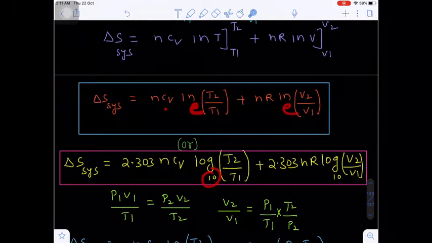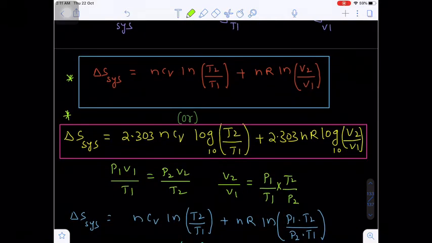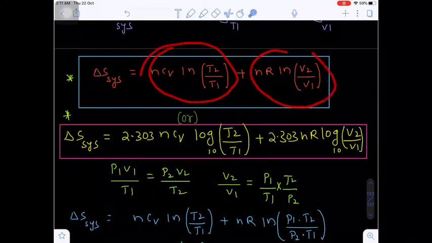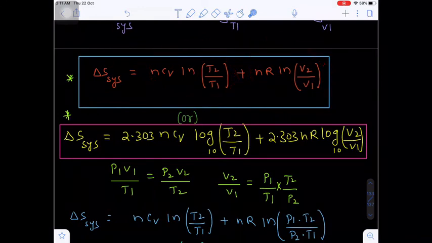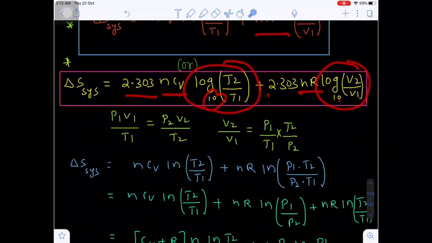To convert base e into base 10, we have to multiply with 2.303. Are you getting my point? So these are the two important equations which we have to remember for problem solving based on the change in entropy of a system. First formula: delta S system is equal to nCv ln T2 by T1 plus nR ln V2 by V1. And one more equation: delta S system is equal to 2.303 into nCv into log of T2 by T1 to the base 10, plus 2.303 into nR log of final volume by initial volume to the base 10.